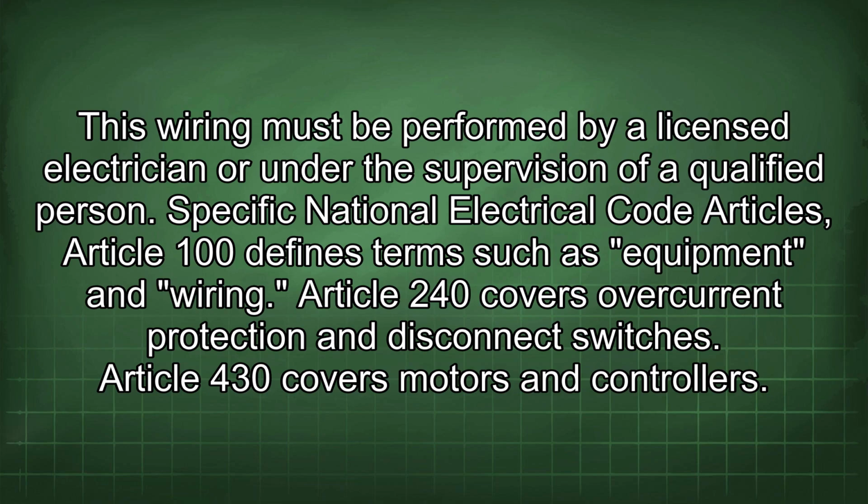Specific National Electrical Code articles. Article 100 defines terms such as equipment and wiring. Article 240 covers overcurrent protection and disconnect switches. Article 430 covers motors and controllers.